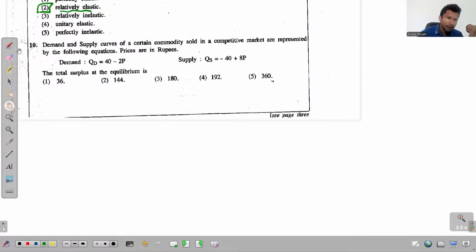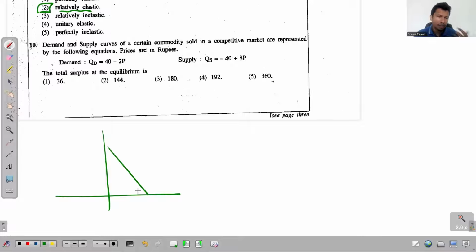Right, look at this 10th one. It says demand and supply curves of a certain commodity sold in a competitive market are presented by the following equations. So they have given us the demand equation and the supply equation. And then they say total surplus. Okay, they ask us to calculate the total surplus. So what is this total surplus in the market? Total surplus means the total of consumer surplus and the producer surplus.